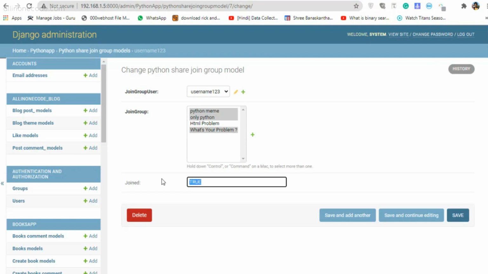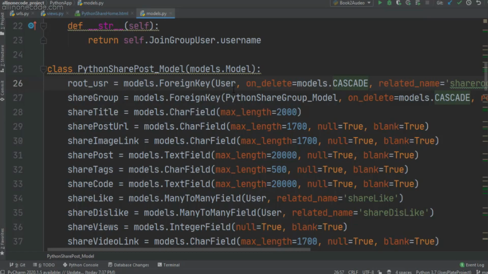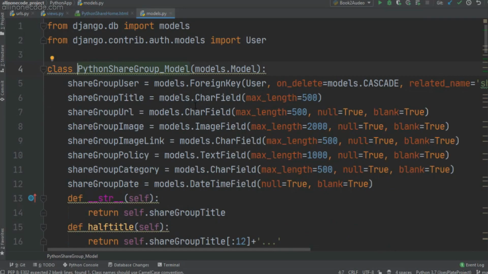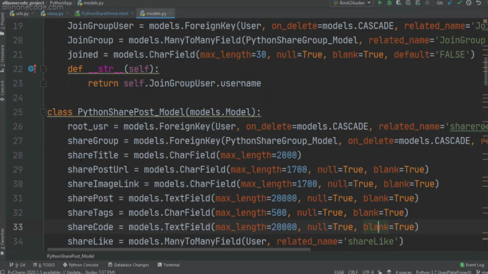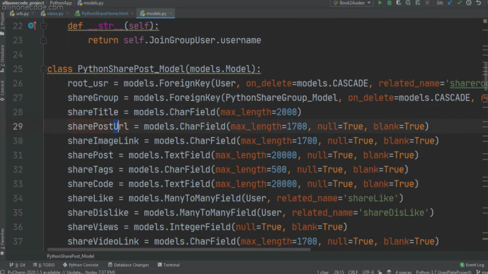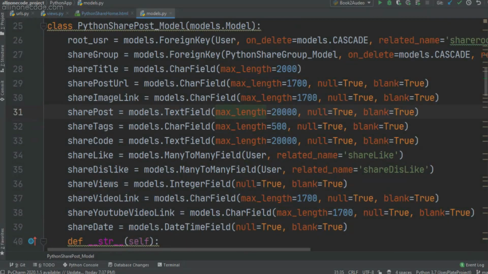Okay, now let's move on to the main group, which is nothing but the Python share post model. So the first one is the root user, which is related to the user model obviously. Share group is nothing but the foreign key which is related to the Python share group model, which is nothing but this first model, where we create the model for our group. So the third one is share title, URL, image link, post, tags, code, like, dislike, views, video link, YouTube video link, and date. Remember to use many to many field in like and dislike.